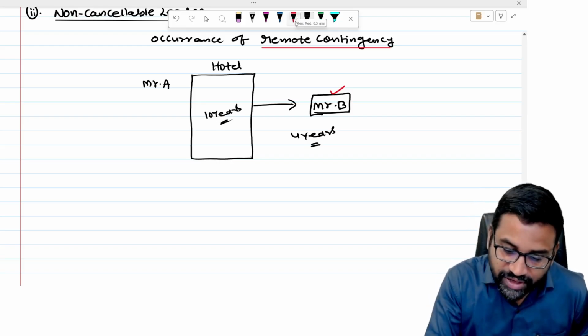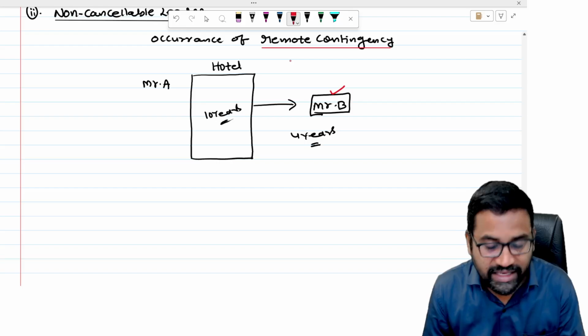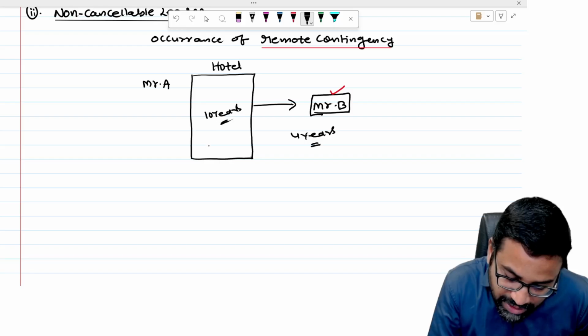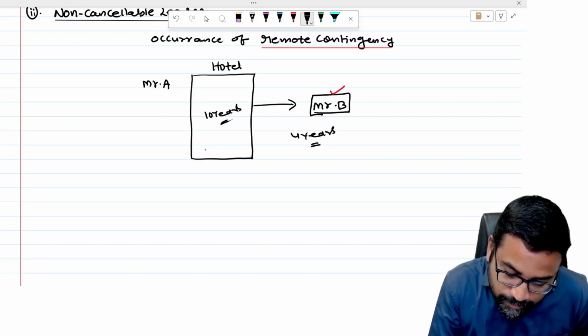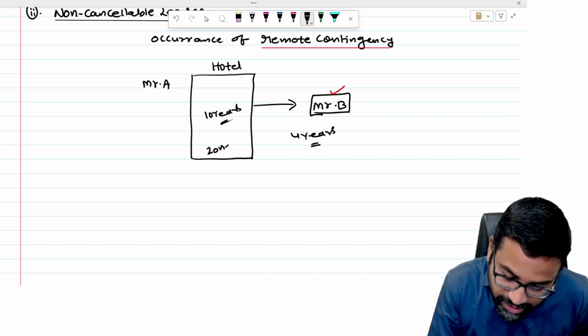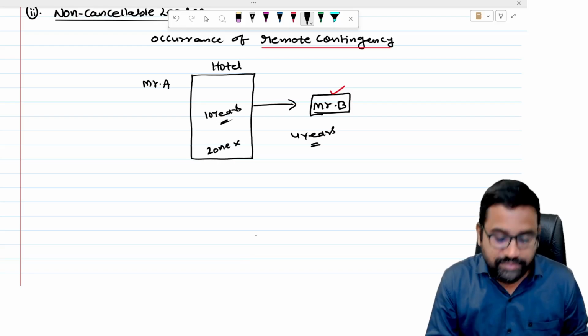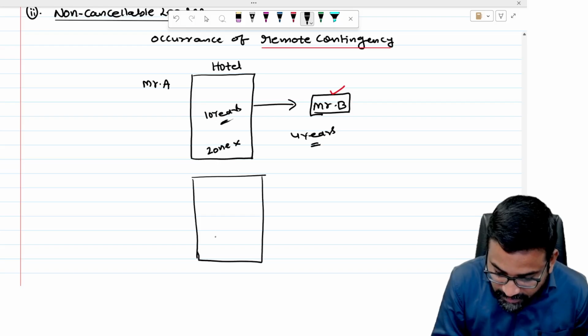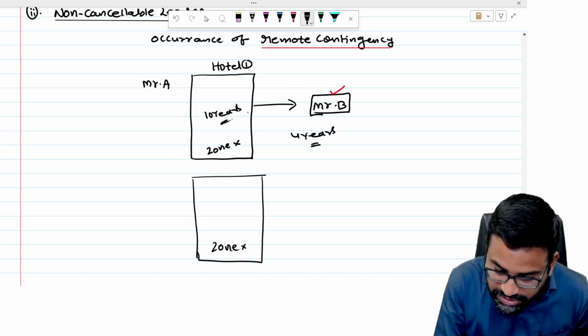For example, in this case, Mr. A is having one hotel in one particular place, for example, in one place called Zone X. Now in Zone X, Mr. A is having another hotel. So this is hotel number 1, this is hotel number 2.